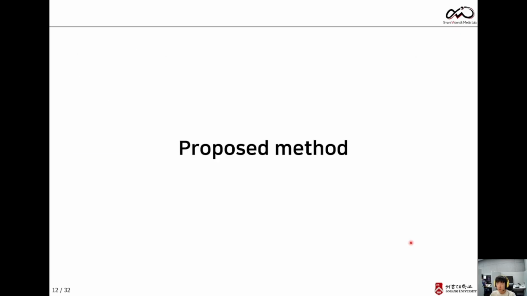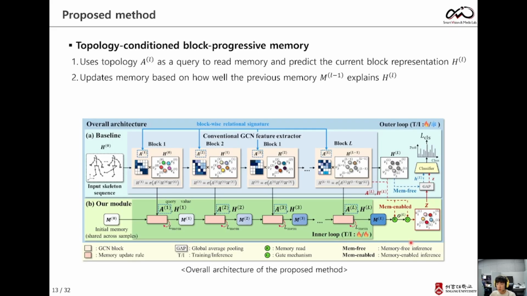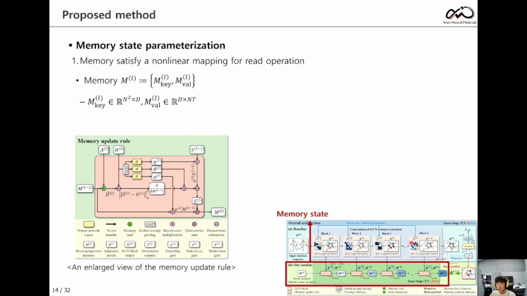Next, I will explain how our block progressive memory works. At each GCN block, the learned topology A is used as a query to read the memory and predict the current representation H. The memory is then updated according to how well the previous memory explains the current block. Our memory consists of two matrices, M key and M value, which together provide a nonlinear topology conditioned read operation. As shown in the figure, this is the memory state.